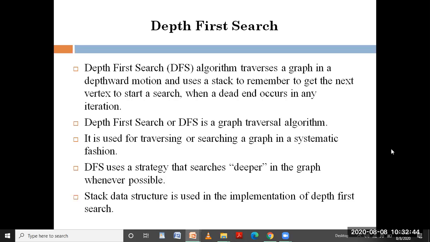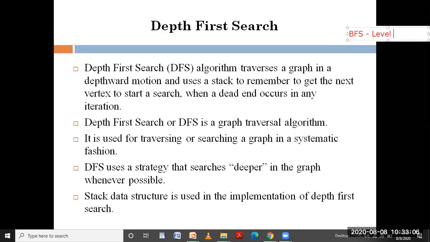In graph traversal, we have two techniques, two methods called breadth first search and depth first search. Let me take two minutes to explain breadth first search. The first is BFS, breadth first search.